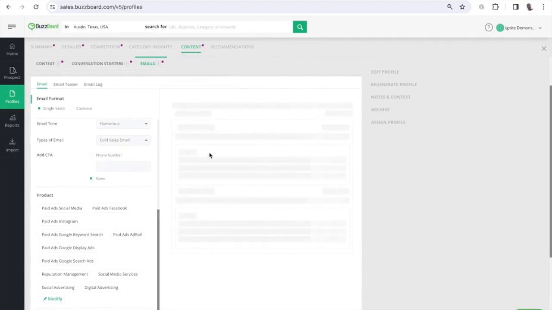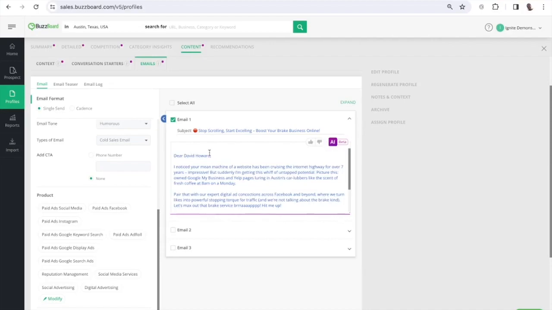So we have over 6,000 signals per business that come in from all sources. We crawl the web, we examine their website, we examine their social media presences. We have APIs with over 120 different sources that we ingest data from. And really, if you're paying attention to generative AI, it's the data that is going to make the difference, right? And that's something particular that we have at BuzzBoard: exhaustive data on small business to help you come up with high impact emails like this one. So let's just read it.